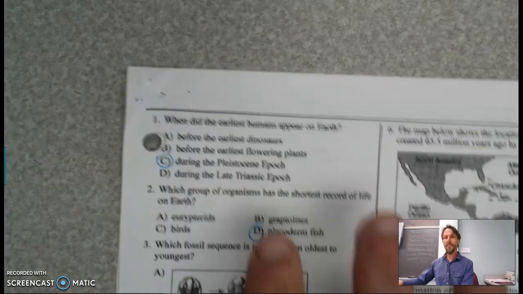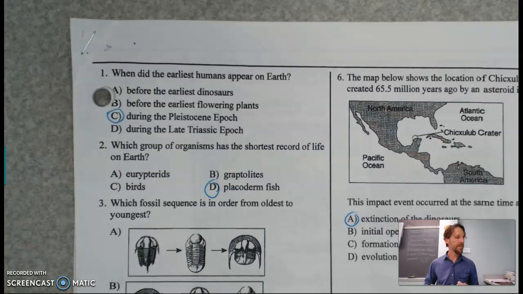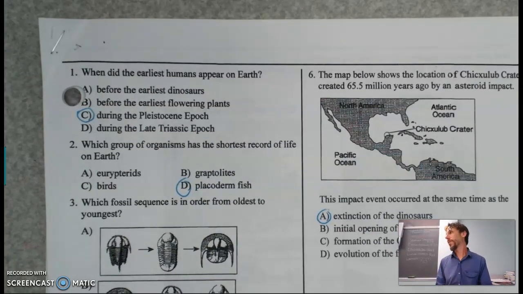Guys, I'd like you to put however many you would have gotten right over 12, just so I can see. You'll get 100 for doing it in class. And then I want you to turn it into the box. Today you're going to be working on an assignment called Review Time. I want you to do the answers right in the packet. I know you're not going to finish today, and I'm going to give you more time to finish in class tomorrow, but I want you to get as many done as you can today, because I don't want to take a ton of class time tomorrow to do it, and it's something that we're going to go over together. So get going on that, and we will see you tomorrow.